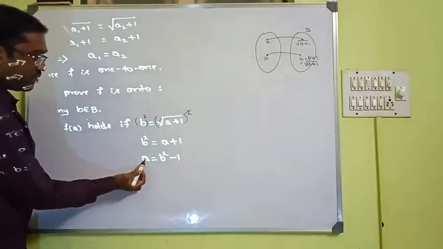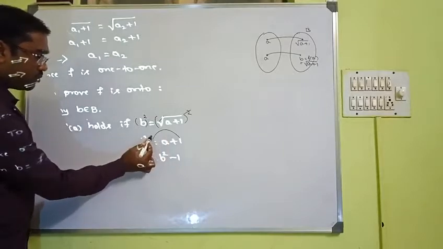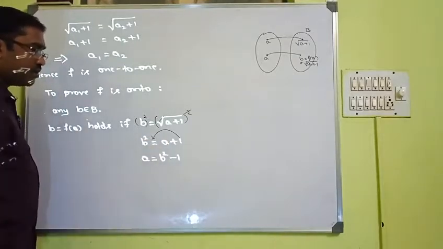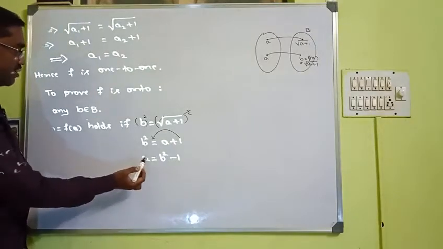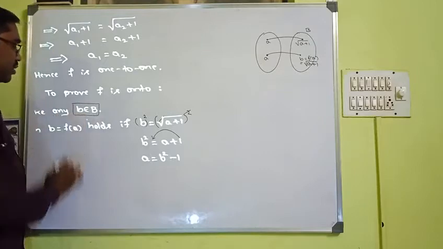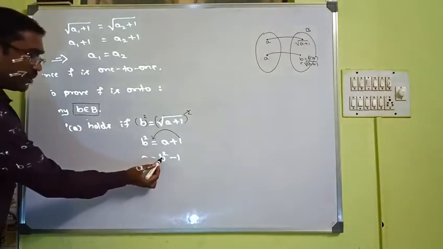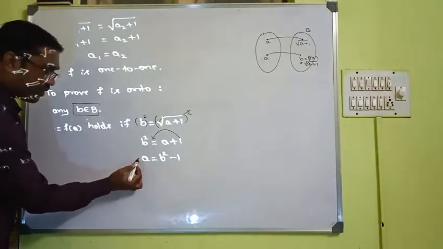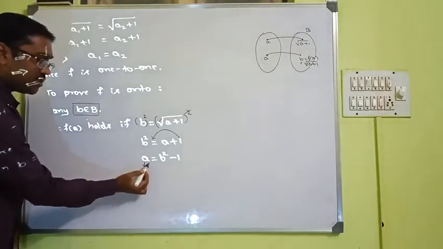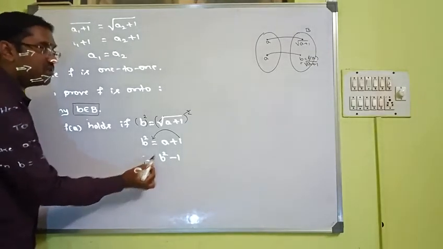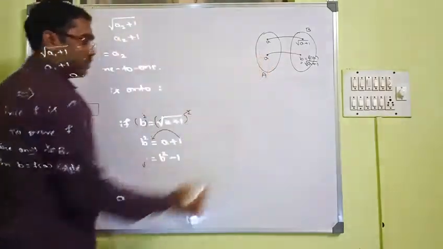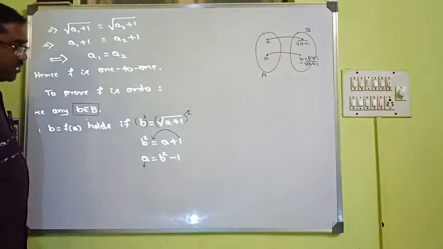And what is a? A is equal to b square minus 1. And what is b? B belongs to capital B. Now we need to verify, does such an element exist in capital A or not? We need to verify.